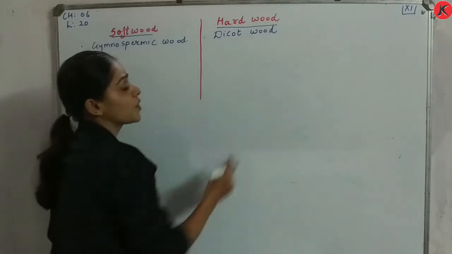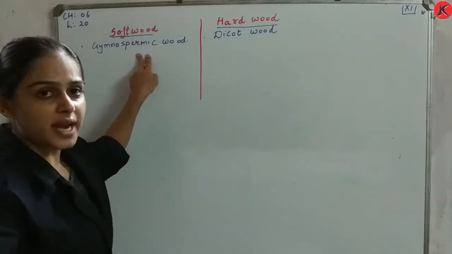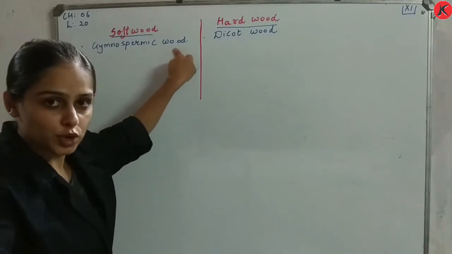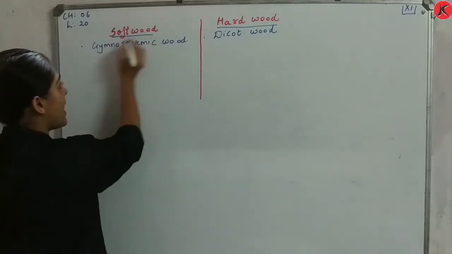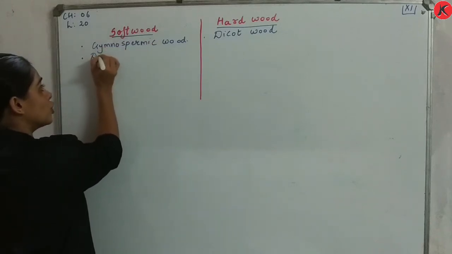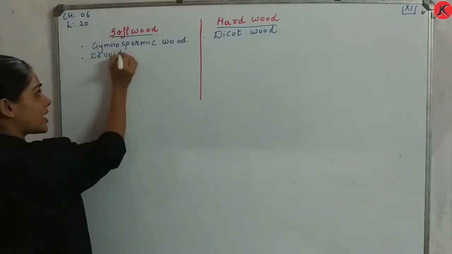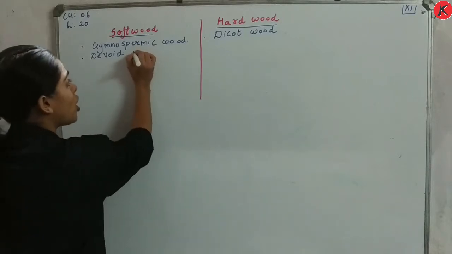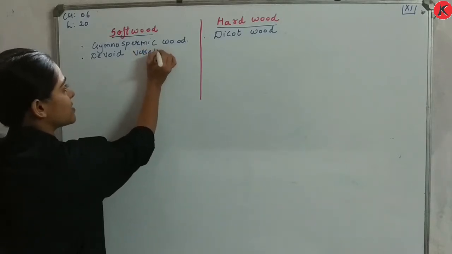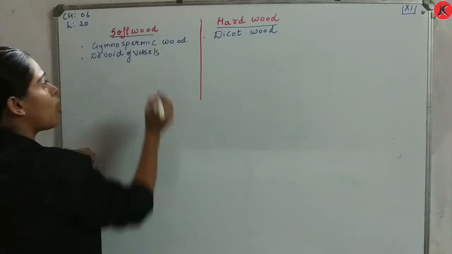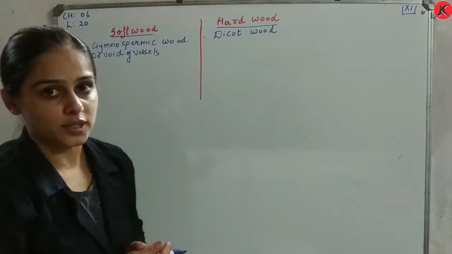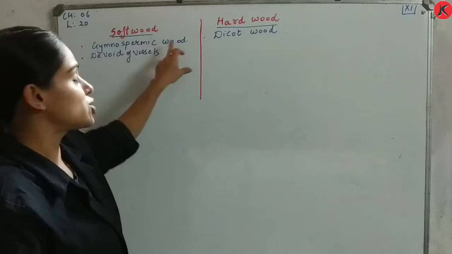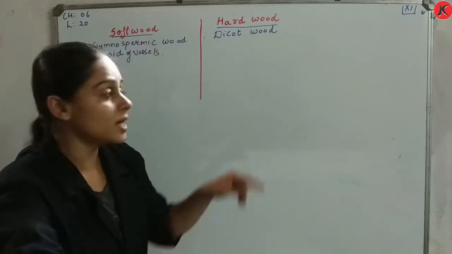Now, why is it called gymnospermic wood? As these softwoods do not have vessels, they are devoid of vessels. So they are called gymnospermic wood, simple as that.